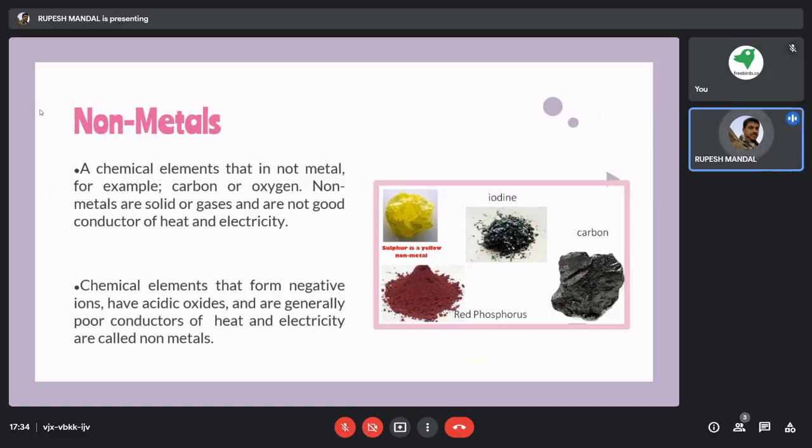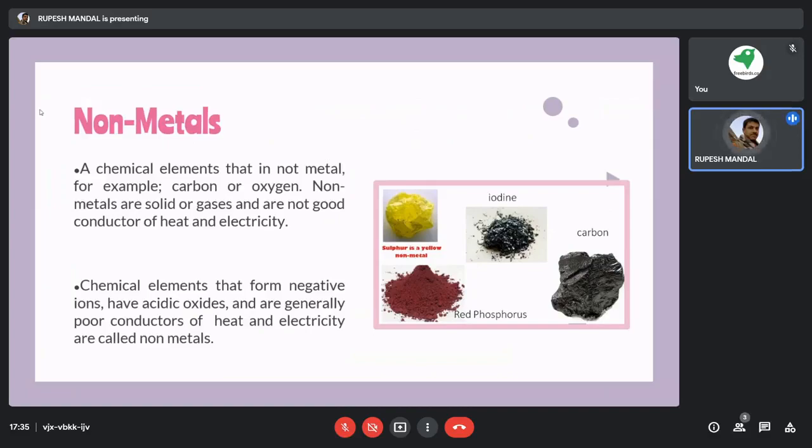These are basically chemical elements. In the more chemical definition, if an element forms a negative ion or forms acidic oxides, it is generally a non-metal. For the examples I have given, like plastic, wood, water or paper, the composition of all those things does not say that it is a metal.